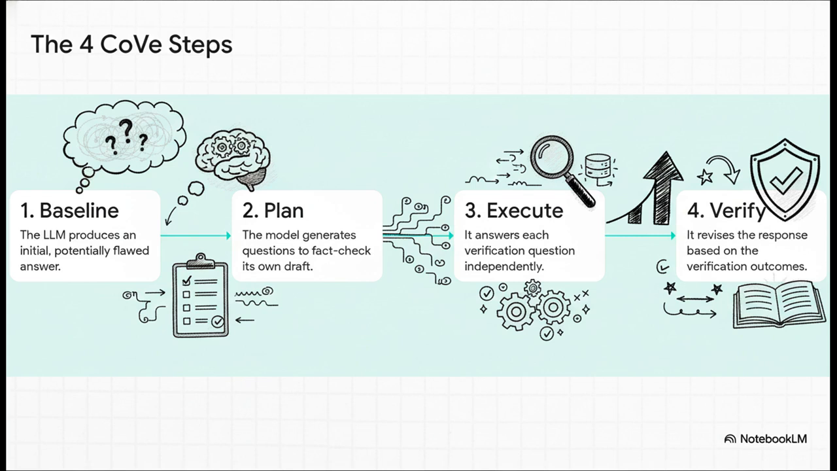It's a really elegant four-step loop, all performed by the same language model. First, it generates a baseline response, warts and all. Second, it looks at its own response and plans a series of verification questions to check the facts. Third, it executes that plan by answering each of those questions. And finally, it takes those answers and revises its initial response to produce a final, verified output.